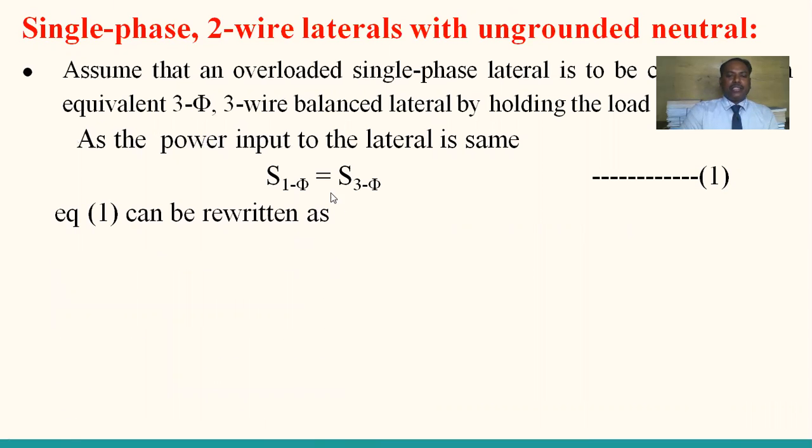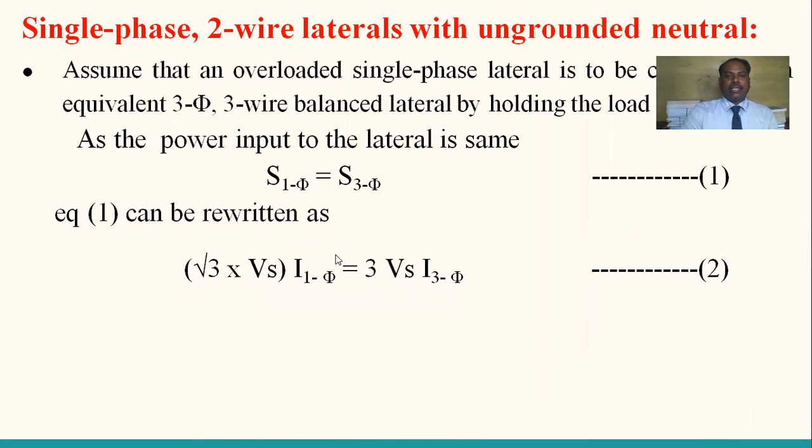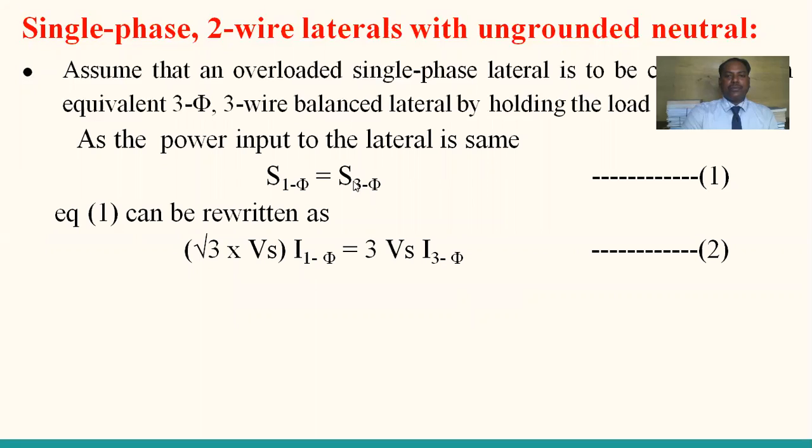This equation can also be rewritten as: S three-phase balanced system is 3 into Vs into I three phase. But for single phase, it is root 3 times that of three phase. So root 3 into Vs into I single phase. This is equation number 2.